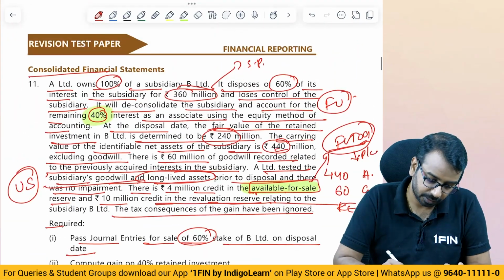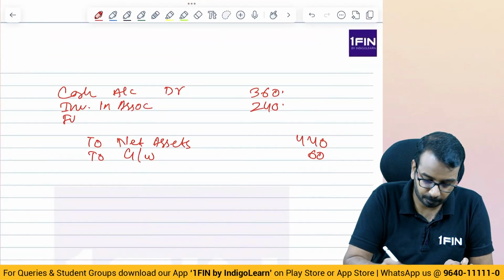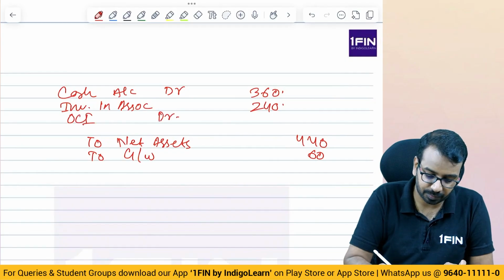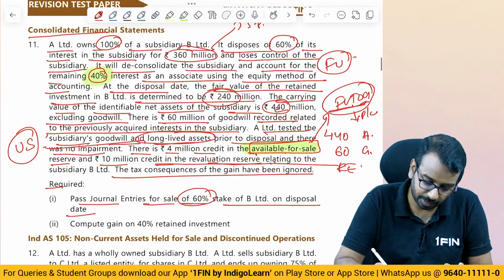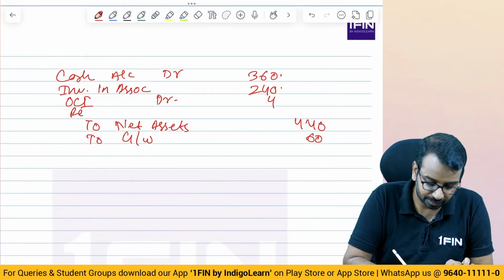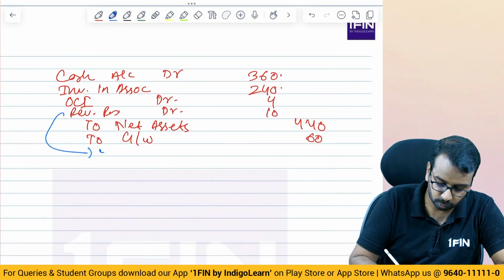Then the FVT OCI reserve, you will debit that, whatever is the balance. What is the balance? The balance in OCI is 4, and 10 million in revaluation reserve. Balance in OCI is 4, and revaluation reserve debit will be 10. Now this revaluation reserve will be transferred to retained earnings.